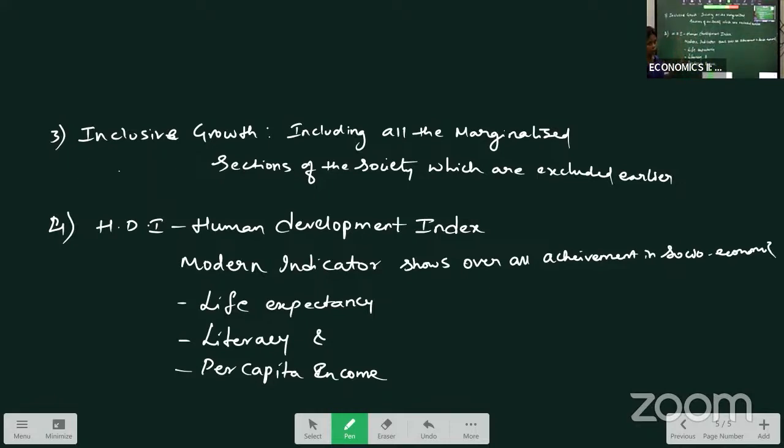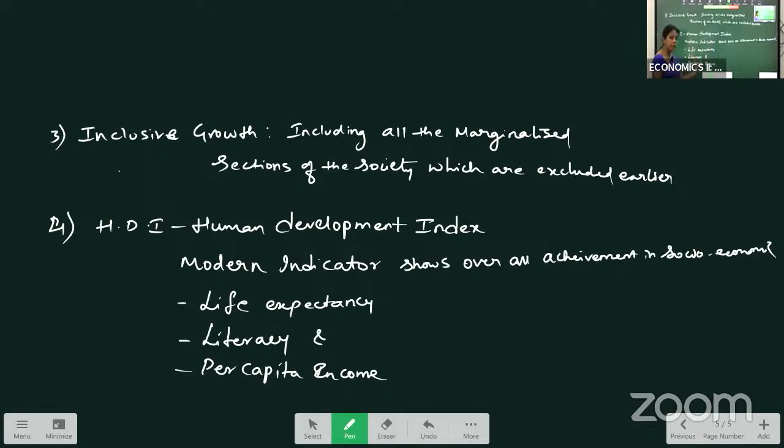This can be calculated by life expectancy. Life expectancy means how many years the person can live. That depends on our health facilities in the country. If we have better health facilities, our life expectancy will be high. If our health facilities are not good, our life expectancy will be less.